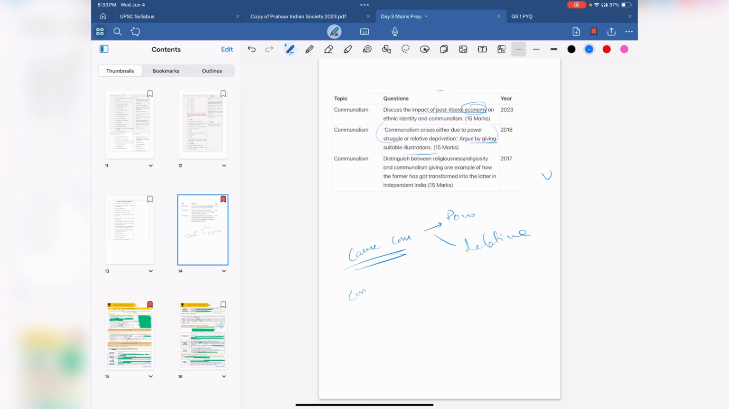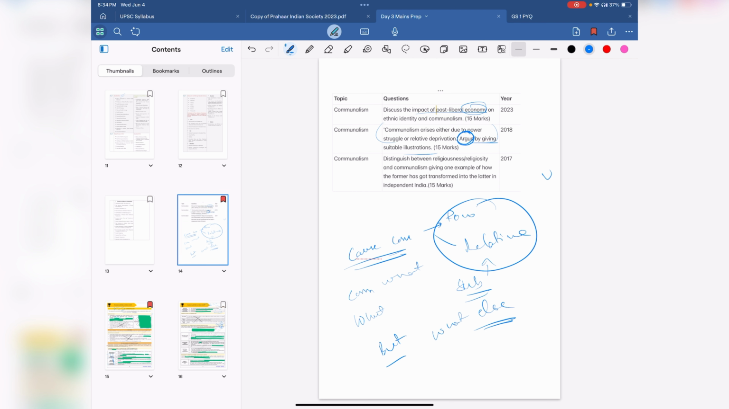When you answer this question, what you have to give is: explain communalism, what is communalism, what causes communalism. Now they have already given you 2. So what you do is substantiate this. Yes, these things cause communalism. But what you can also do, and what you should be doing, is what else can cause communalism.